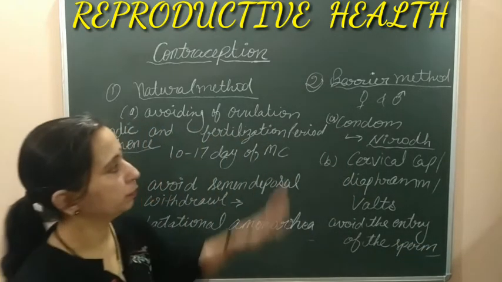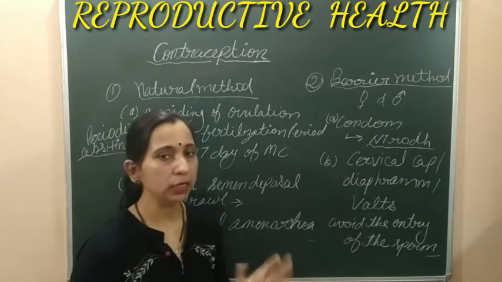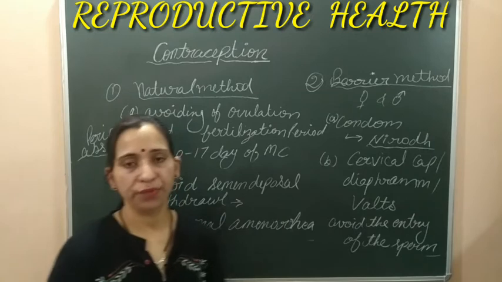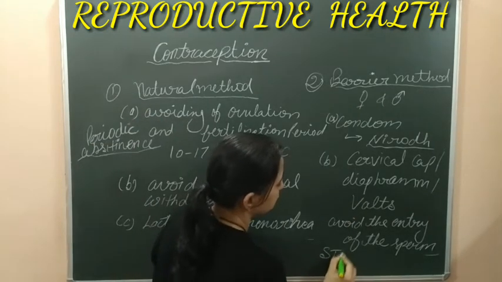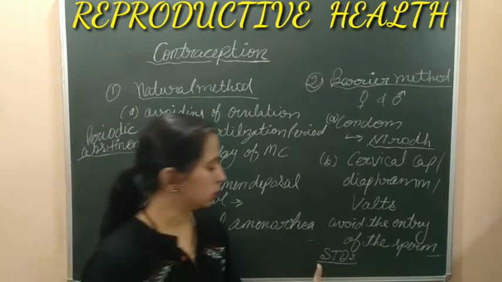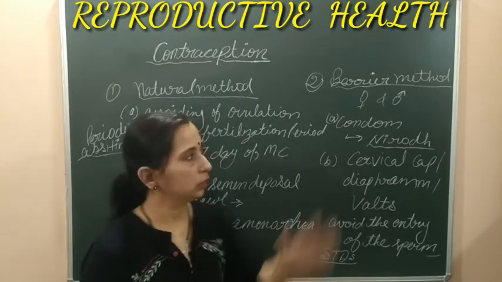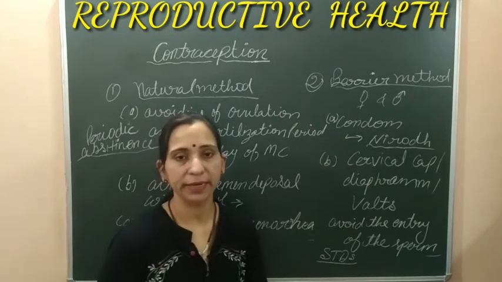So this is the barrier method by which pregnancy can be avoided. These barrier methods are also effective against STDs, or sexually transmitted diseases like gonorrhea, syphilis, HIV, etc. These diseases can be prevented by using barrier methods like vaults, cervical caps, or condoms.